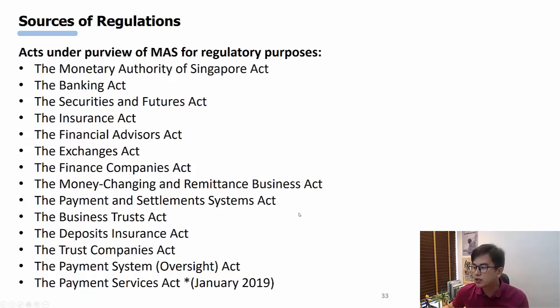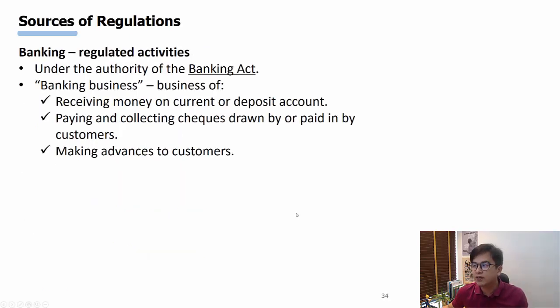So let us quickly go through the different acts and what they really do. We are going through some of the common ones so that you understand. In banking, general banking services are all under the authority of the Banking Act. So if you have a banking business, if you receive money on current and deposit accounts, if you pay and collect checks drawn by or paid in by customers, or make advances to customers, as you can see, all these are basic banking services.